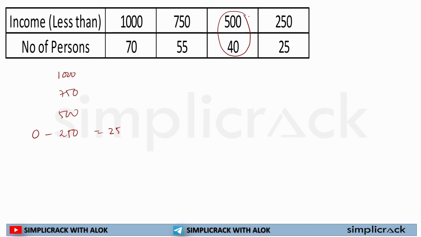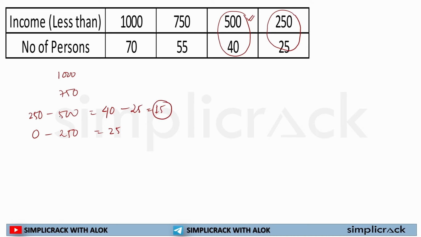Now less than 500, but see here it means number of person less than 500. That means in this particular data, number of person less than 250 is already included. So I have to find out number of person between 250 to 500. How would I find that out? Number of person less than 500 minus number of person less than 250 is equal to 15. So the frequency of this class will be 15.